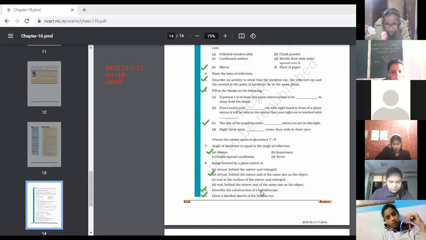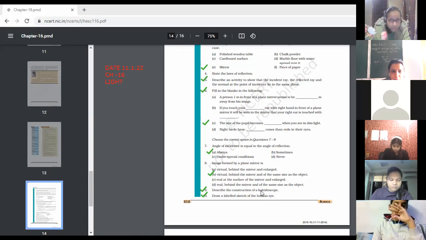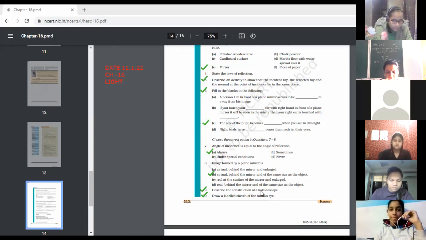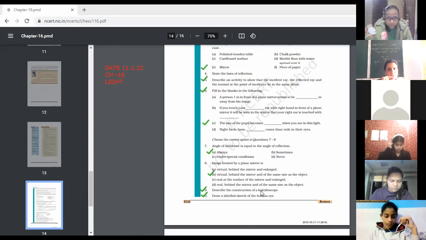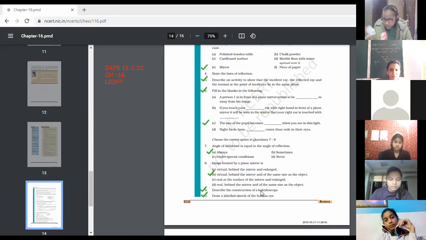And describe the labeled sketch of a human eye. I already told you, you need to draw a diagram and kindly write down all parts of the eye as well as their functions. Okay, if this question is for 5 marks only, then that is sufficient. Or if you want to add what precautions we need to take, you can add. Otherwise, that is sufficient. Okay. So kindly do the questions and answers in your notebook.